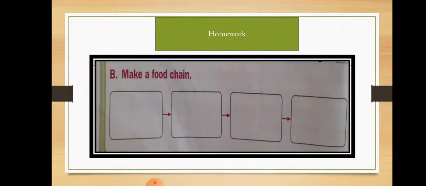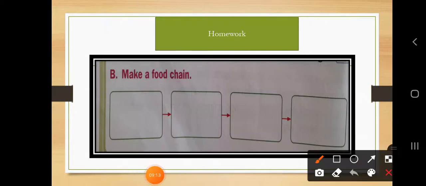Okay, dear students. Now it's time for your homework. In today's homework, what you have to do? You have to make a food chain. Earlier we discussed that grass is eaten by another organism, and that organism is eaten by small animals like a frog. That frog is eaten by a snake, and that snake is eaten by an owl. Okay, so in this way, if you have any idea to make a food chain, you have to prepare one food chain.